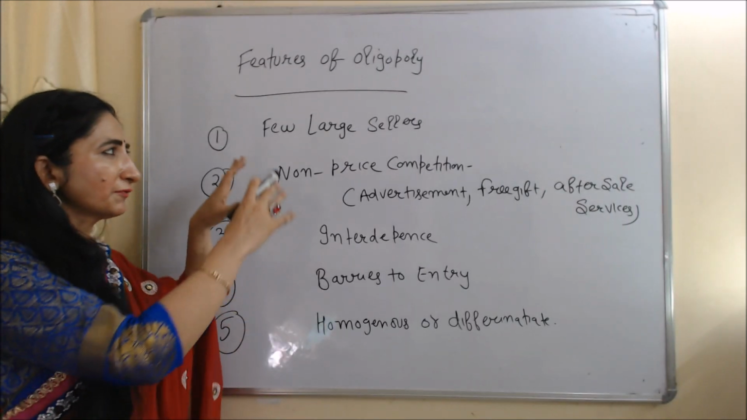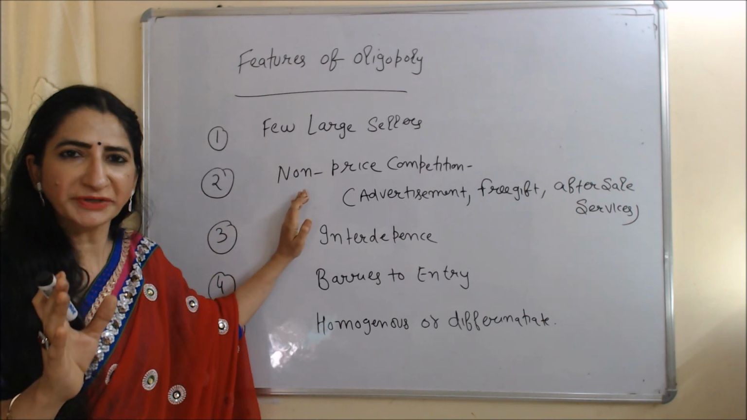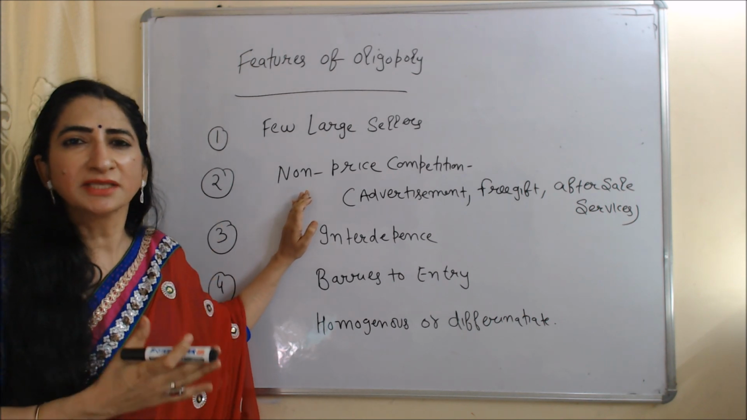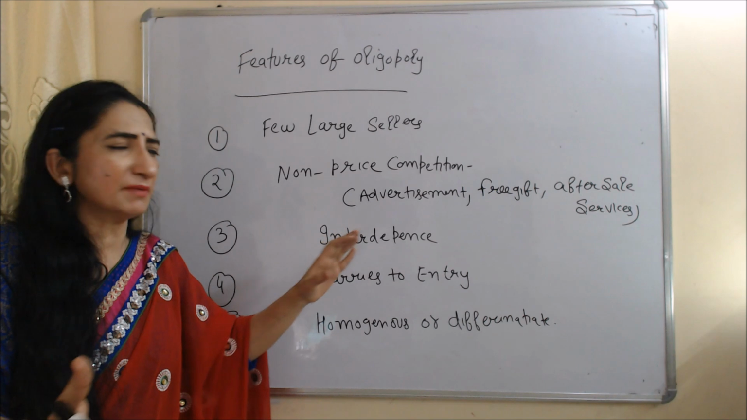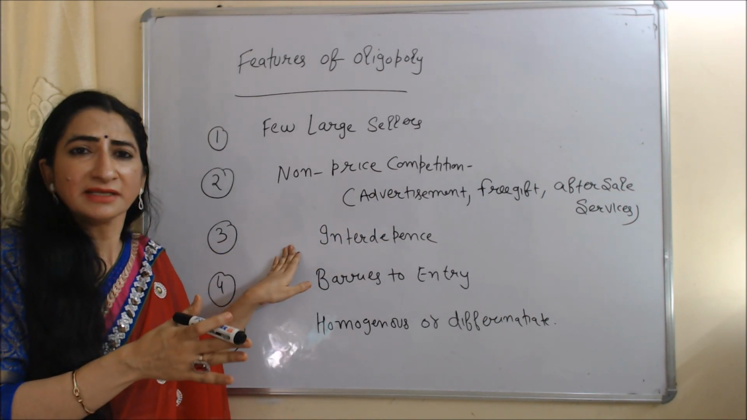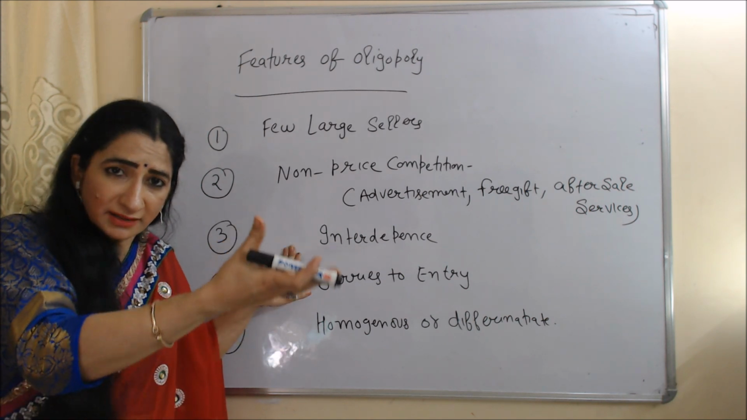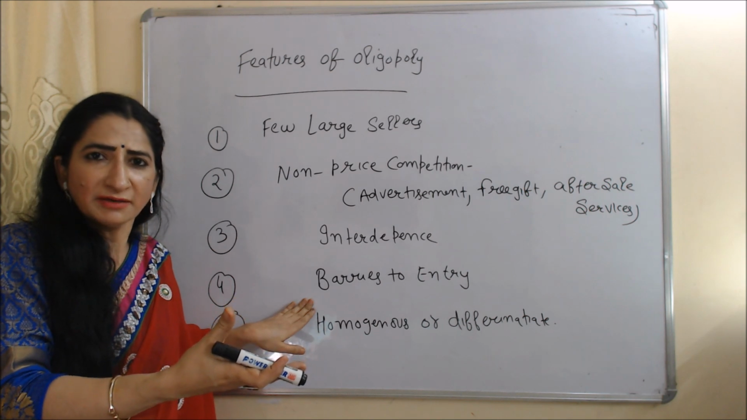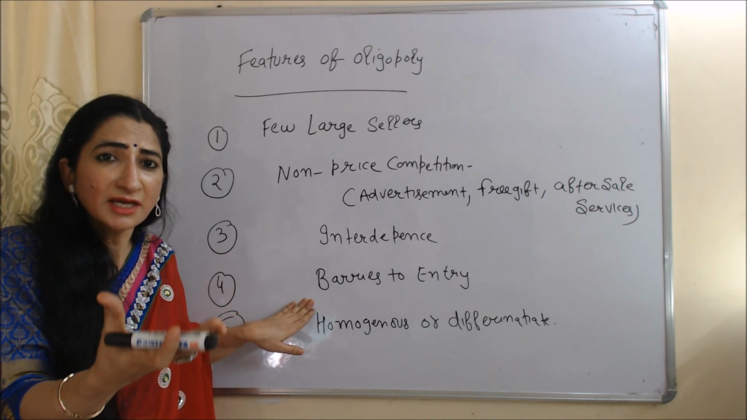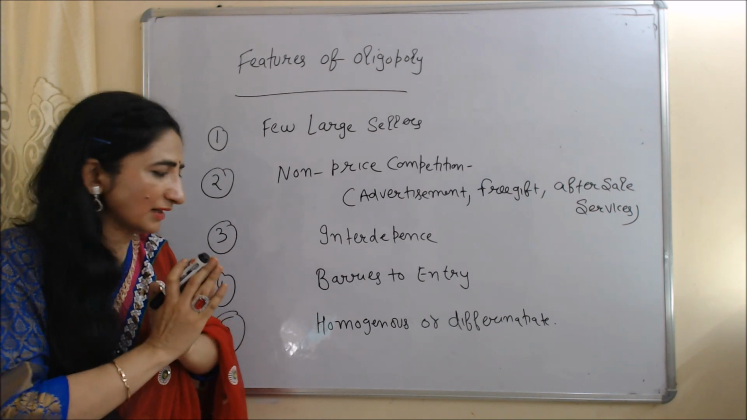Now we are going to talk about features of the oligopoly market. Few large sellers. Non-price competition: in an oligopoly market, firms don't do price competition. They mainly try to attract customers on the basis of advertisement, free gifts and after-sale services. Interdependence: in an oligopoly market, the action of one firm affects other firms. Barriers to entry: in an oligopoly market, only big industries exist. They need a huge amount of investment. That's why it is very difficult to enter this market.